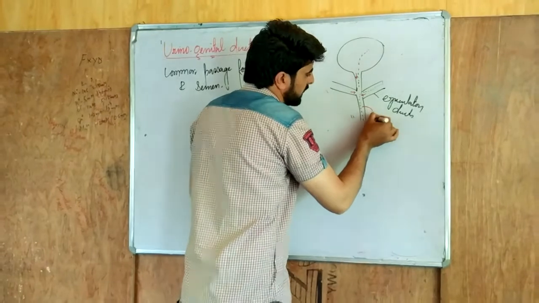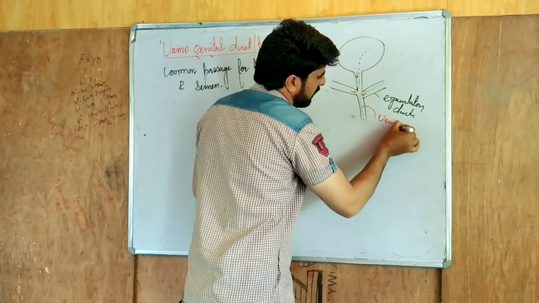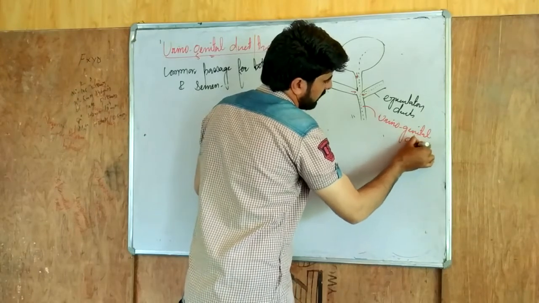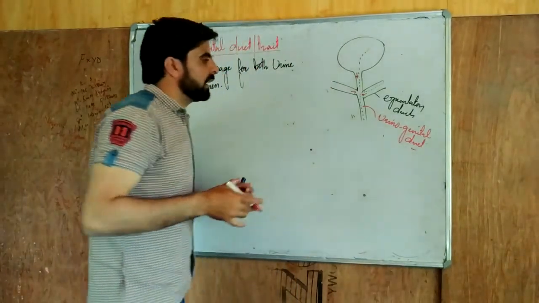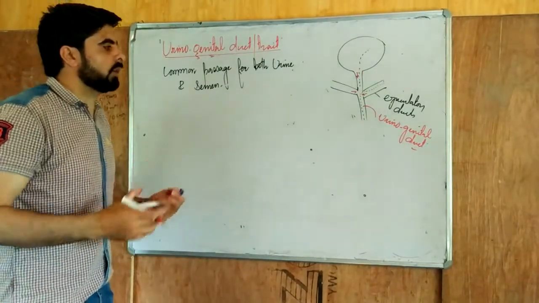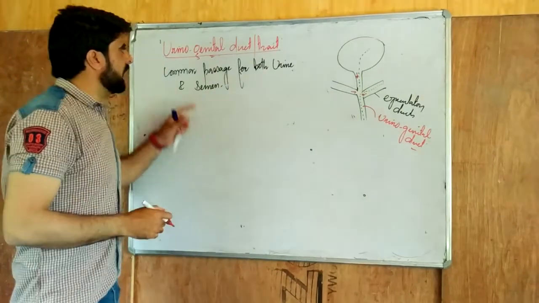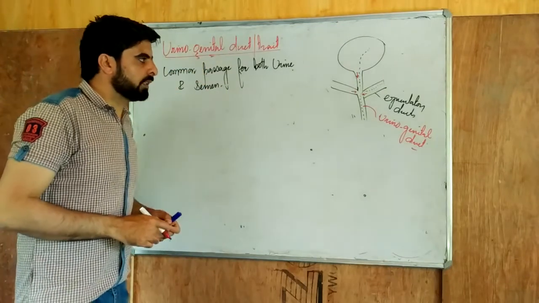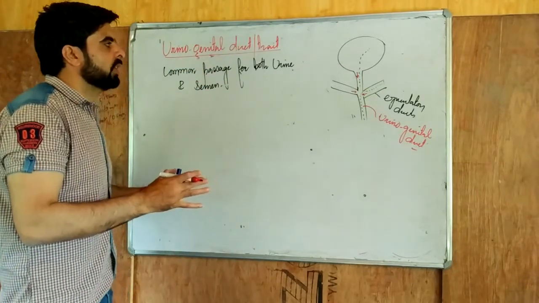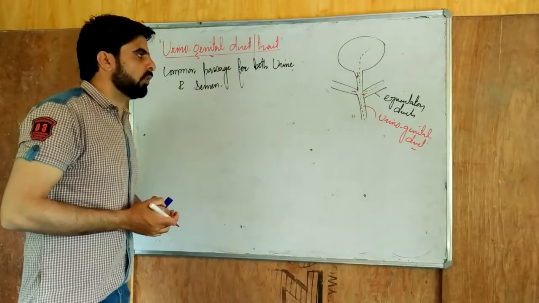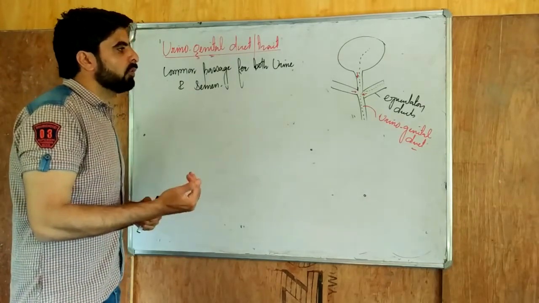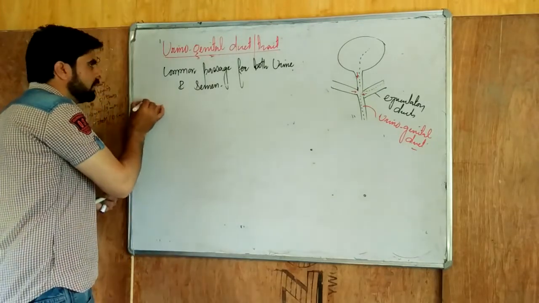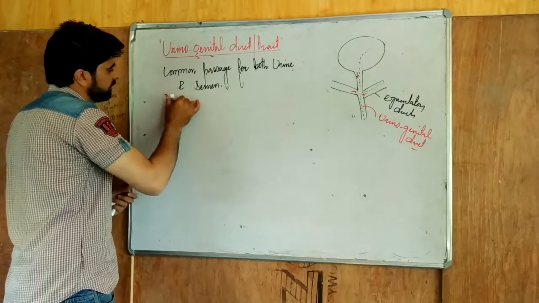That's why we call it a urinogenital duct, through which the urine as well as sperms are expelled out from the male genitalia. So that's why we call it a urinogenital duct, or we can also call it a tract. It's a common passage both for urine as well as for semen, expelled out from the male genitalia. Then after that we have the next one, that is known as the penis.